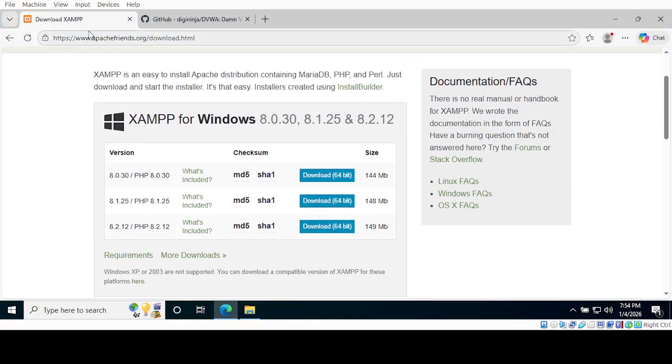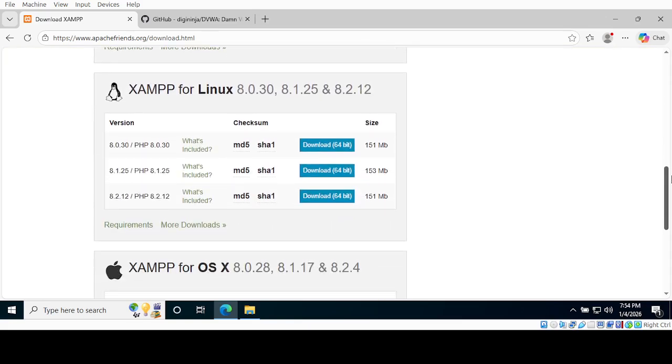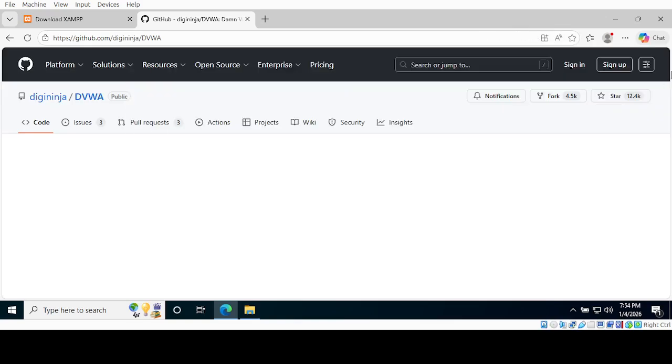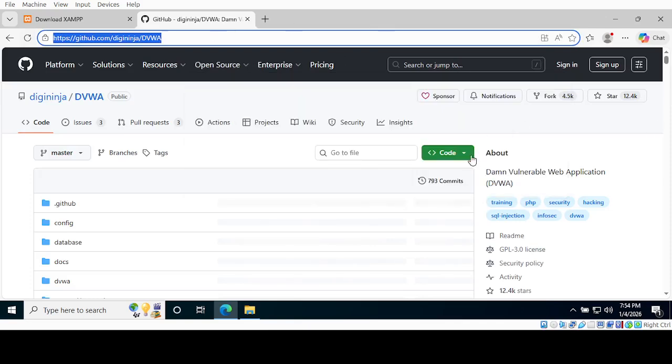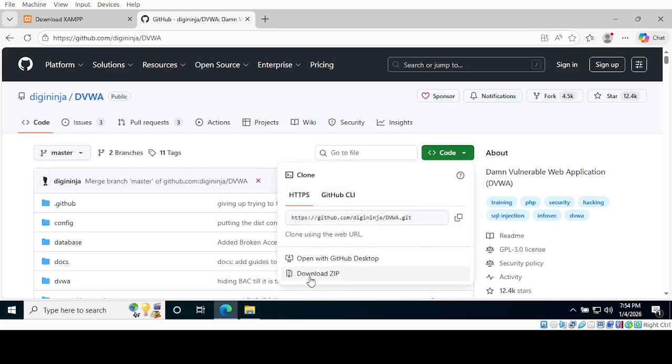We will need XAMPP. Download one for our architecture or your operating system. And the other thing we need is DVWA. Let's go to its official GitHub page or GitHub repo. Click on code, and click on download zip.